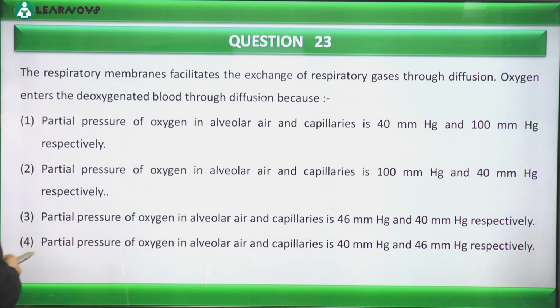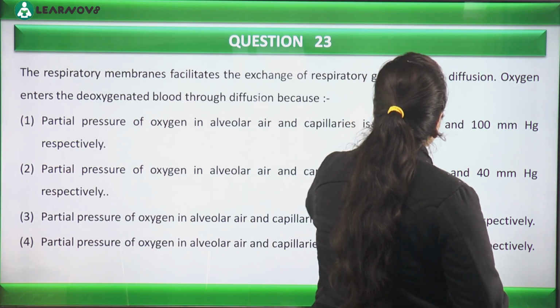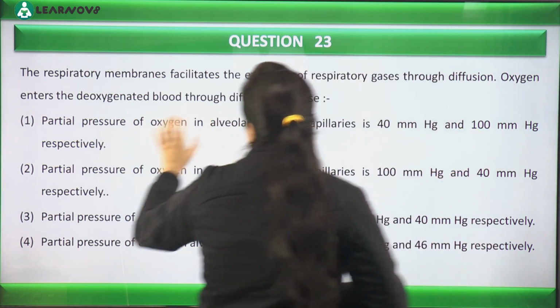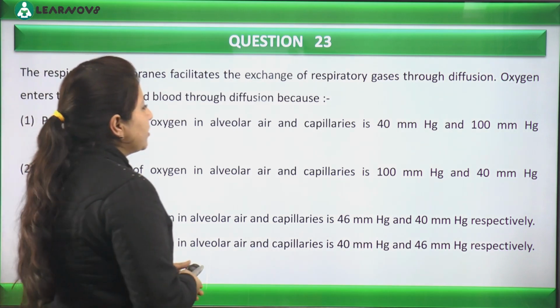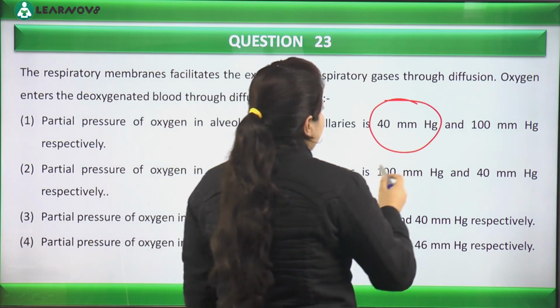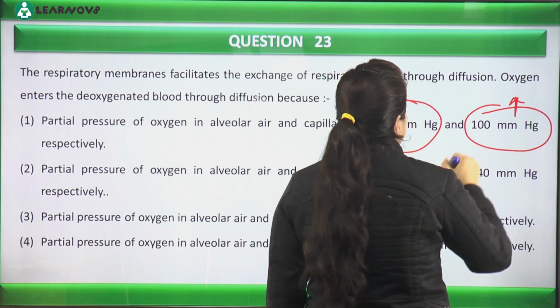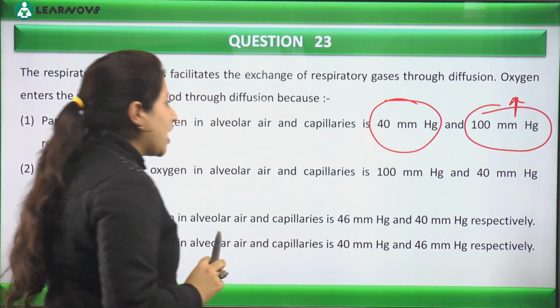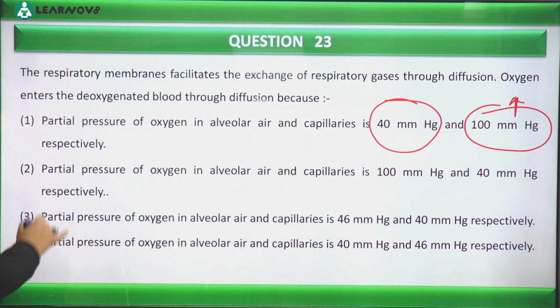So now we have to give the statement which explains it. What does it mean? Partial pressure of oxygen in alveolar air and capillaries is 40 mm Hg and 100 mm Hg respectively. If the partial pressure of oxygen is 40 mm Hg in the alveoli, and here the higher partial pressure we are showing for the capillary, then this condition is not possible. Okay, diffusion cannot happen here.